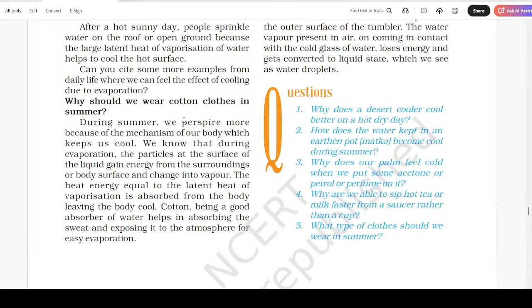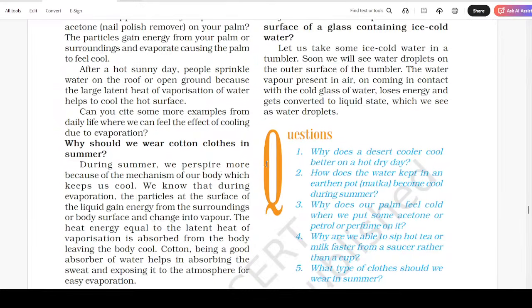Why should we wear cotton clothes in summer? During summer, we perspire more because of the mechanism of our body which keeps us cool. We know that during evaporation, the particles at the surface of liquid gain energy from the surrounding or body surface and change into vapor. The heat energy equal to the latent heat of vaporization is absorbed from the body, leaving the body cool. Cotton, being a good absorber of water, helps in absorbing the sweat and exposing it to the atmosphere for easy evaporation.